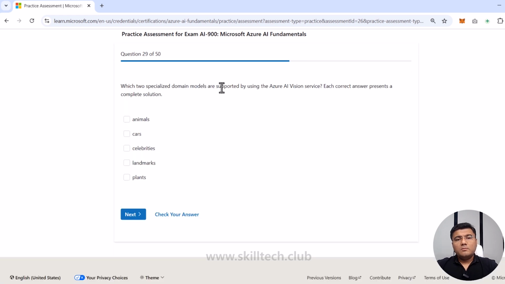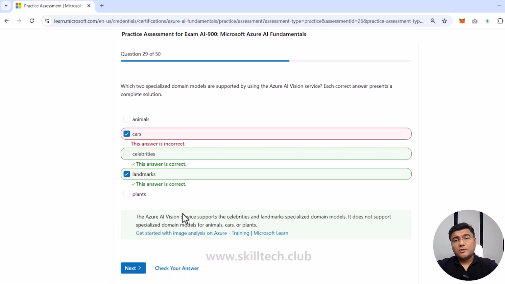Which two specialized domain models are supported by using the Azure AI Vision service? Now we're talking about specialized domain models. Each correct answer presents a complete solution. Now we can detect animals, cars, celebrities, landmarks, and plants. Okay, we can detect landmarks and we can also detect celebrities, that is possible, or we can also detect cars also. So there are actually options where I feel multiple options can be the right options, but I'm not going with, let's say, celebrities. I'm choosing cars and landmarks. And no, I was wrong. So my guess was correct actually. Celebrity is the right answer, not cars. Sorry for that. Let's move to the next one.